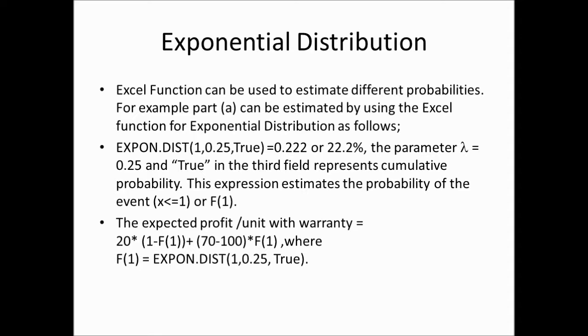The expected profit per unit can be estimated as 20 times 1 minus f of 1. F is the cumulative distribution function. So 1 minus f of 1 is the probability of not failing within the warranty period, with $20 profit per unit, plus 70 minus 100 times f of 1, and we can use